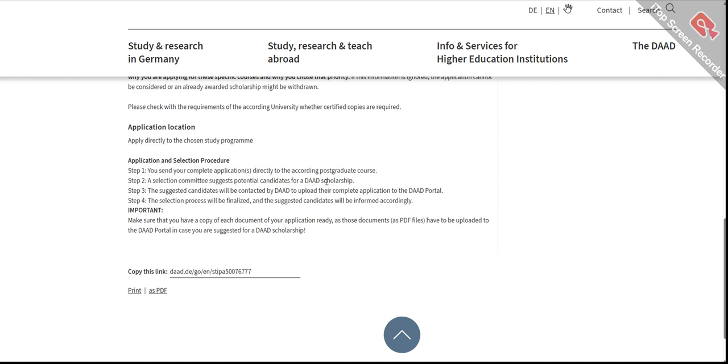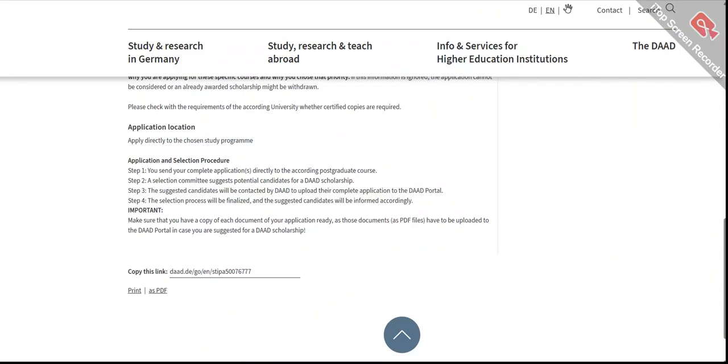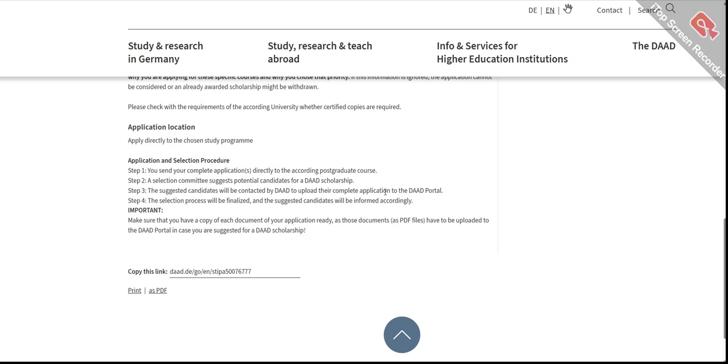The DAAD scholarship does not have any extra requirement or application procedure. You can get the information from this page about which courses and universities are offering them. You just have to send your information to that particular page, and they will automatically consider you for the DAAD scholarship. The suggested candidates will be contacted by the DAAD to upload their complete application to the DAAD portal. If you get selected, this is the last step: the application process will be finalized and the suggested candidates will be informed accordingly.